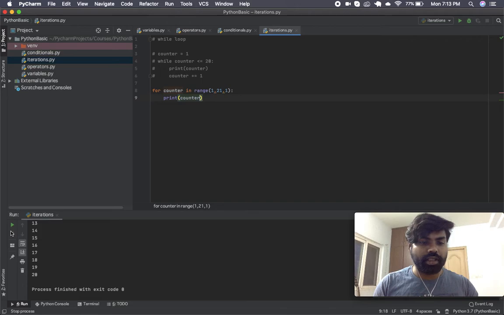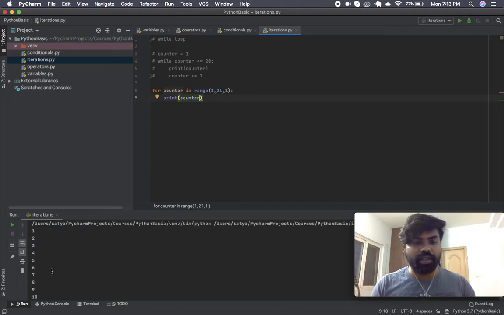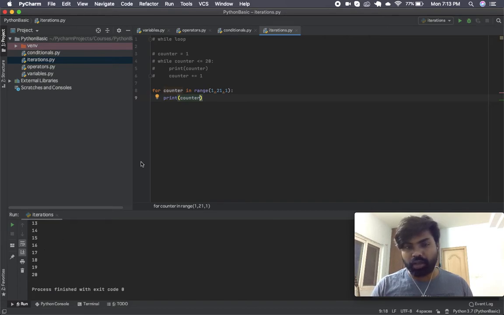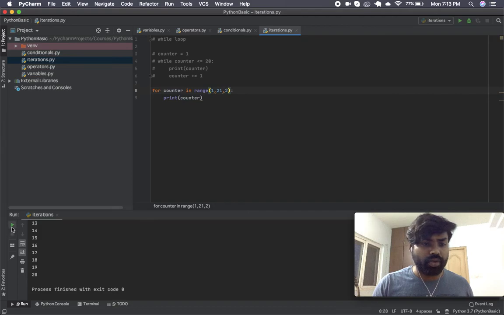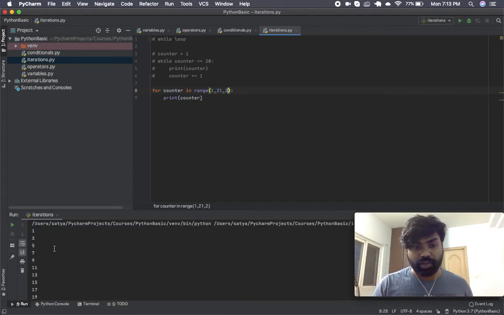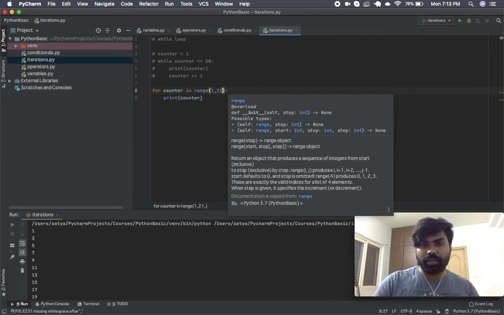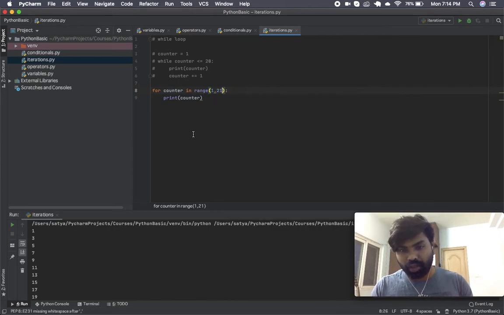So if we do this now, you can see that it prints the exact same output starting from 1 going up till 20. All right, and going in steps of 1. If I change this to, let's say, 2, you will see that every alternate number is now printed. All right, all the odd numbers get printed because the step size is 2. Now one thing to note in Python is that by default the step size is 1. So it's an optional parameter. If you do not pass it, it's assumed to be 1. All right. So you can see that we get the same output.